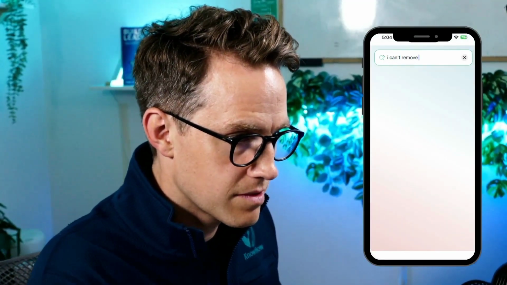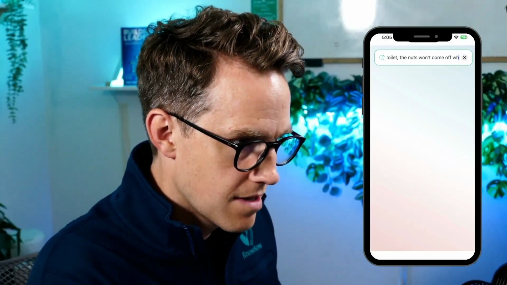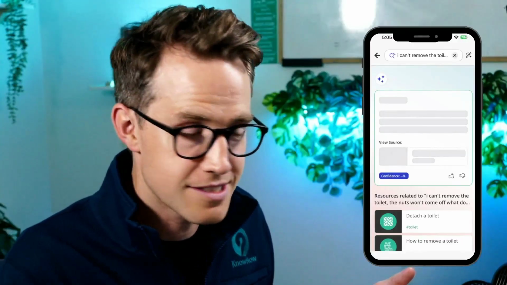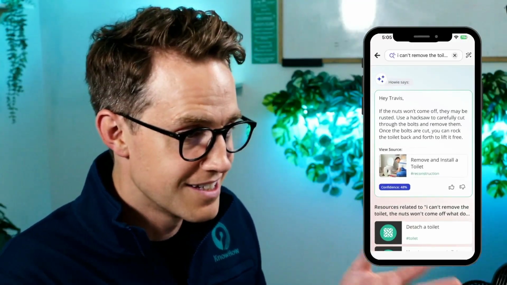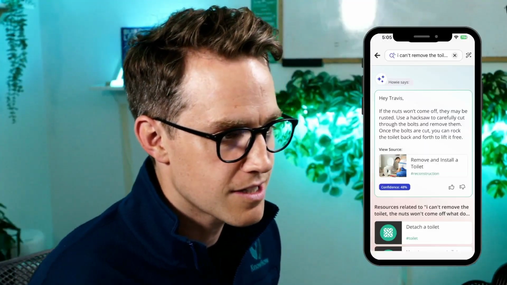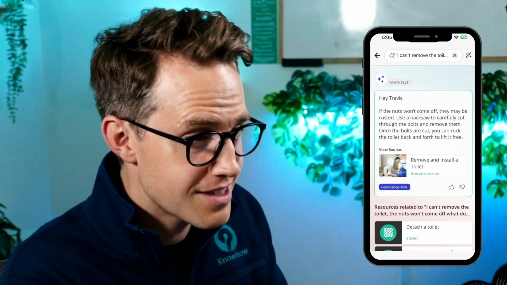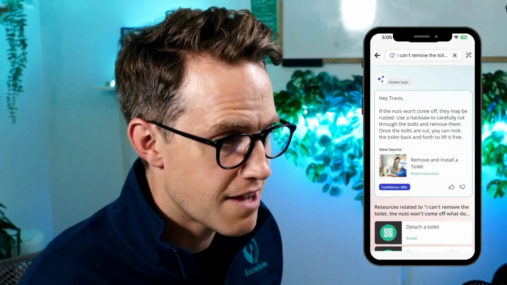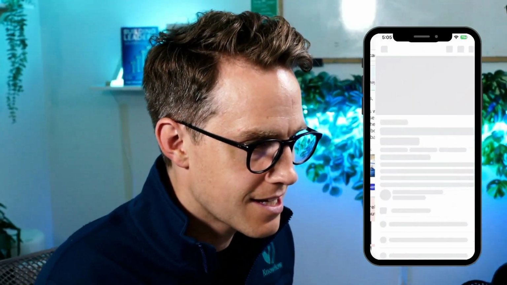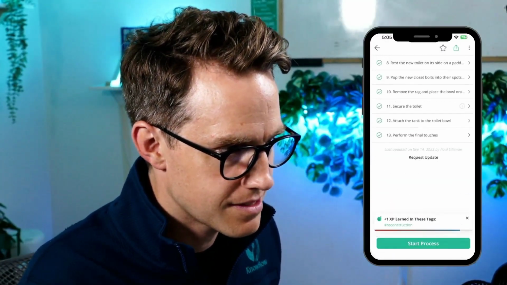All right, let's try another example here. I can't remove the toilet. The nuts won't come off. What do I do? This is totally an example of like a frantic text you might send a coworker at like 10 p.m. at night when you can't get a toilet off when you're removing a toilet. And you can see KnowHow has come up with the answer here. If the nuts won't come off, they may be rusted. Use a hacksaw. Of course, when in doubt, use a hacksaw. And then again, it takes you to the process where the example is.